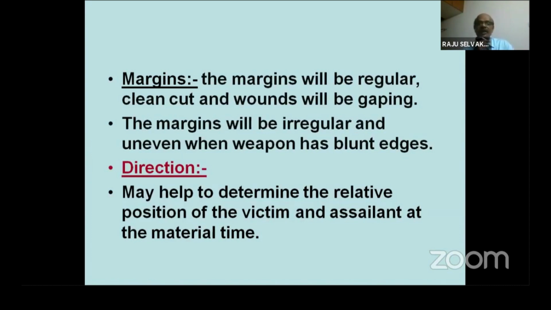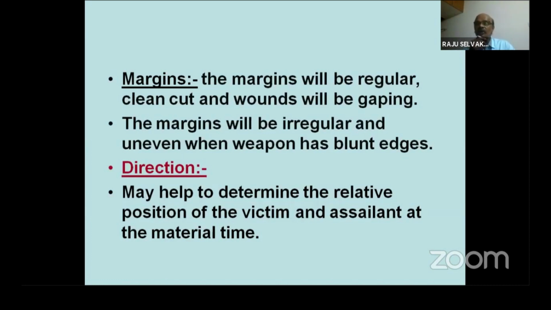Direction may help to determine the relative position of the victim and assailant at the material time. When a person stabs another person, the weapon enters in one direction. It may be through and through, or it may go laterally, medially, upwards, or downwards. So if you can track the stab wound, you can tell the direction of entry of the weapon. Obviously, you can tell the position of the assailant also.